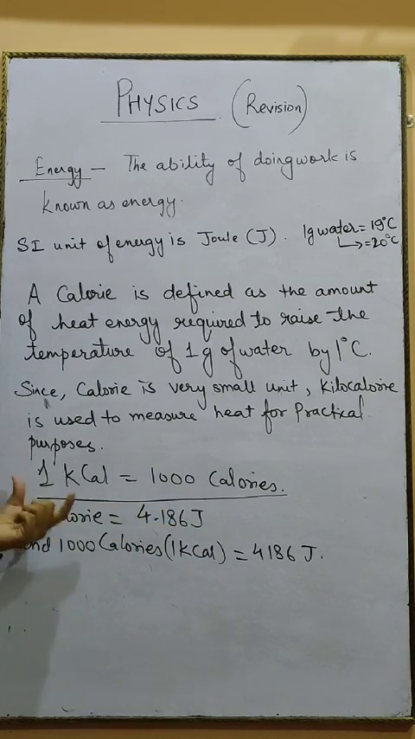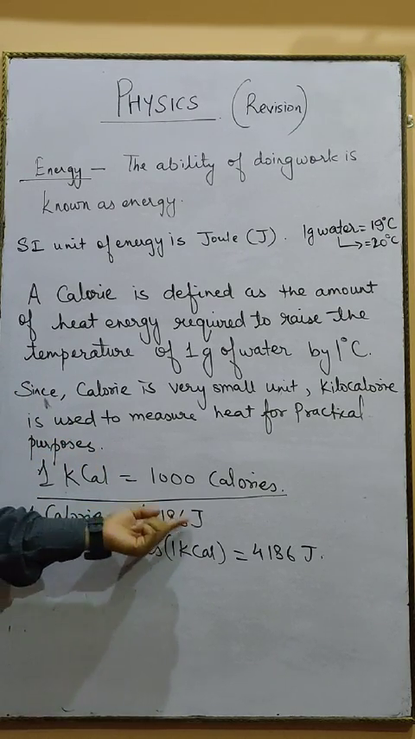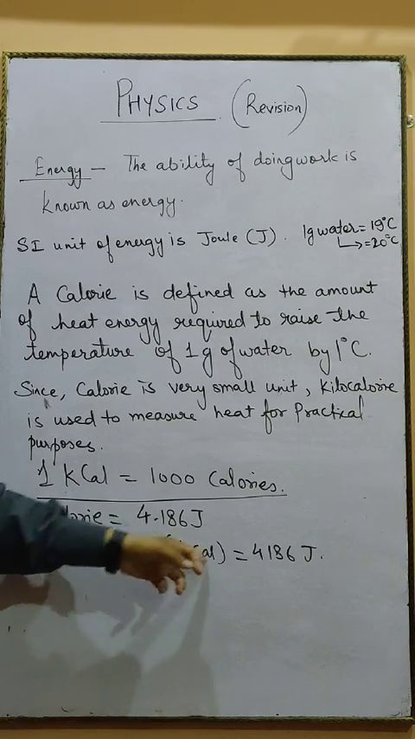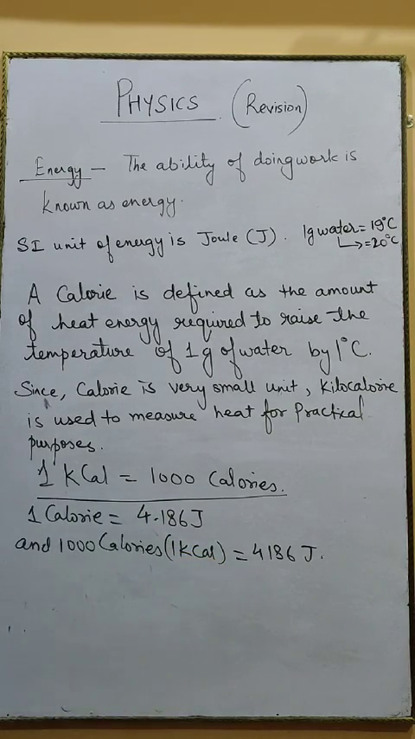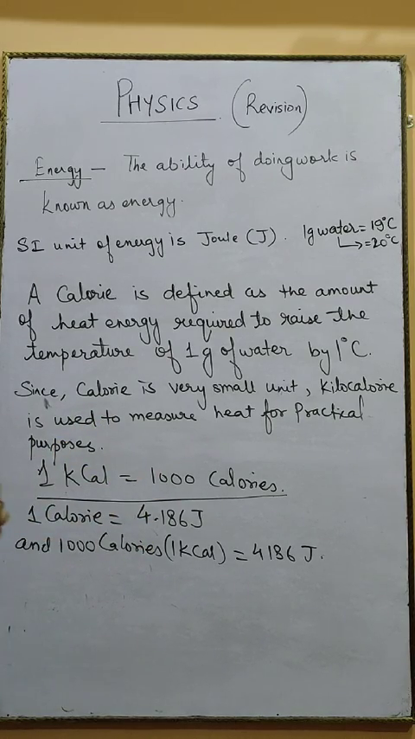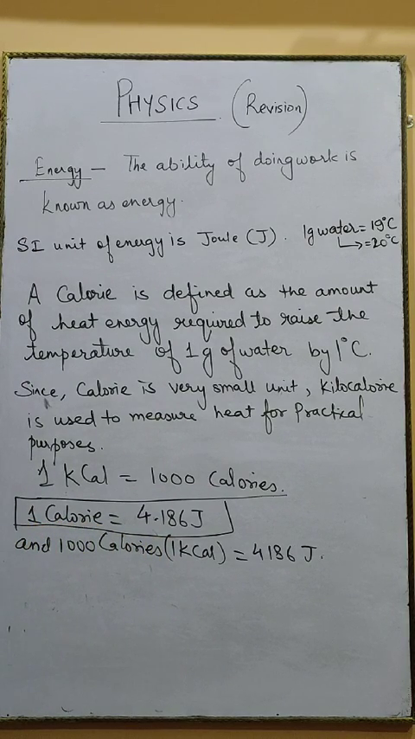4.186 joules. So if you take 1 calorie, that means how many joules of energy you are consuming? That is equal to 4.186. Or if you take 1000 calories or 1 kilocalorie, that means it is equal to 4186 joules. So this relationship between calories and joules you also have to remember. So this is about the unit of energy.